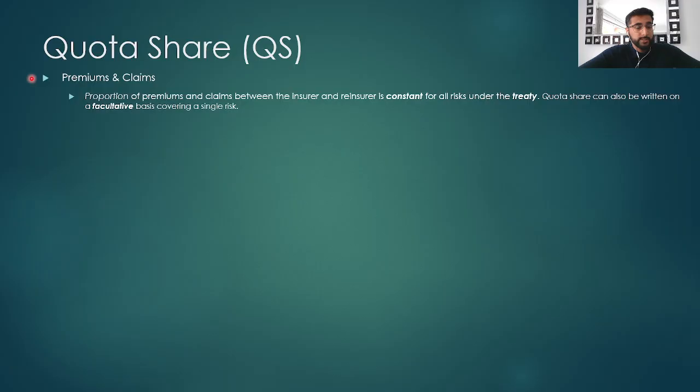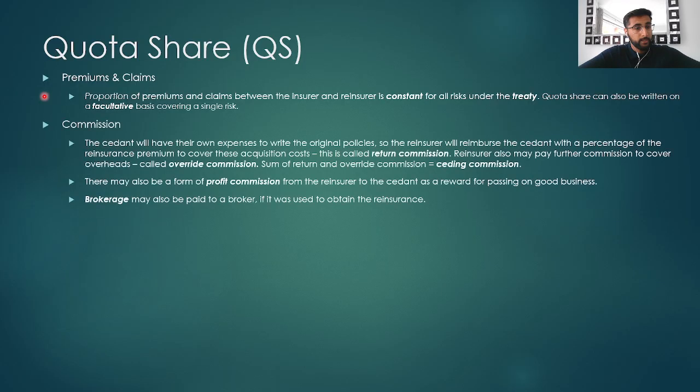Quota share reinsurance is where the proportion of premiums and claims between the insurer and reinsurer is constant for all risks in the treaty. Another note is that quota share reinsurance can also be written on a facultative business covering a single risk. In terms of the commission, the cedant will have their own expenses in writing the original policy, so the reinsurer will reimburse the cedant with a percentage of the reinsurance premium to cover these initial acquisition costs. This is called return commission.